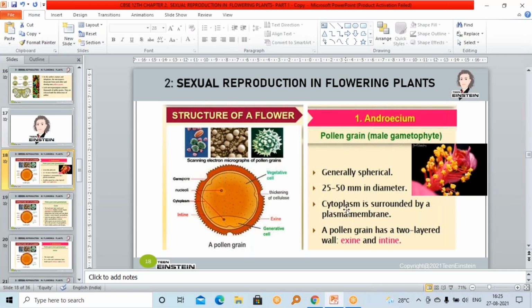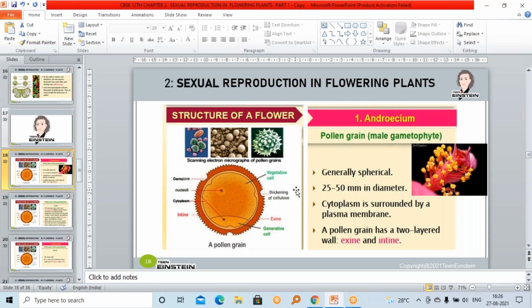In the 12th standard practical session, I think you have a pollen germination experiment, right? So first, we should know the theory part, then it will be easy for you. You should learn the structure of pollen grain. Generally, pollen grains are spherical in shape. They are very small, and with the help of a microscope you can see the structure.